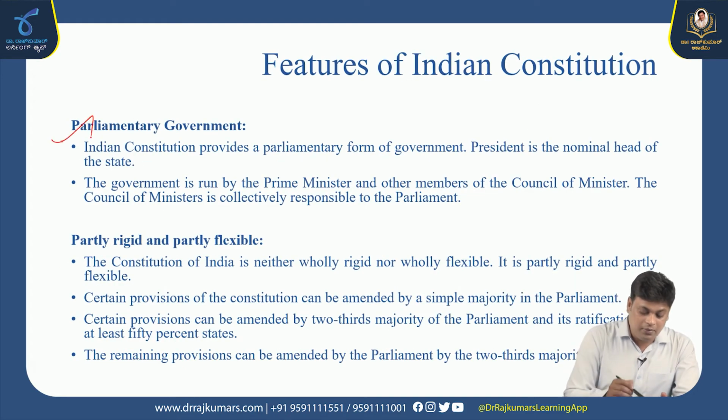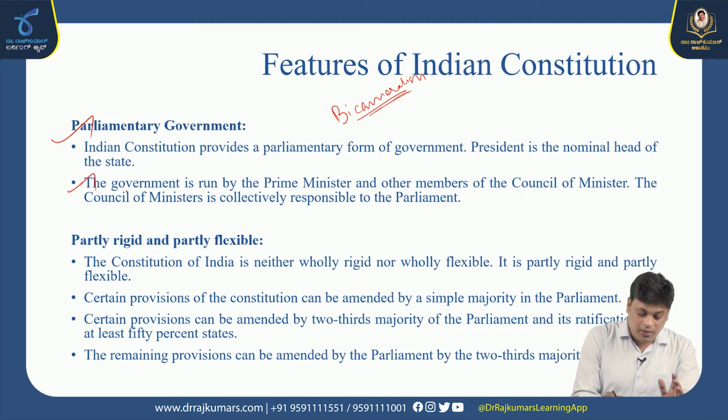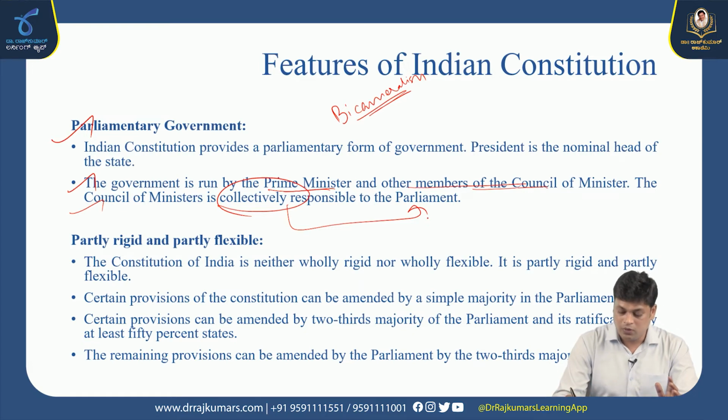Next one is parliamentary government. The Indian Constitution provides a parliamentary form of government. Okay, bicameralism, which is known as the parliamentary form of government. So the President is the nominal head of the state. Okay, he heads the parliament as well. So the government is run by the Prime Minister and other members, the council of ministers. Okay, they are collectively responsible to the parliament. So the council of ministers comes under the Prime Minister.